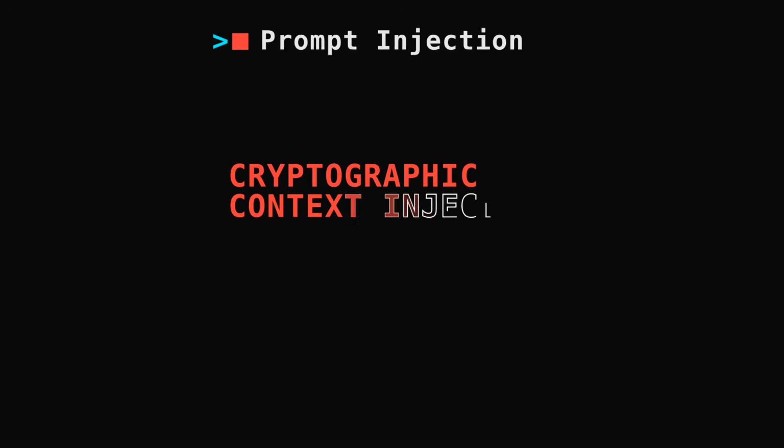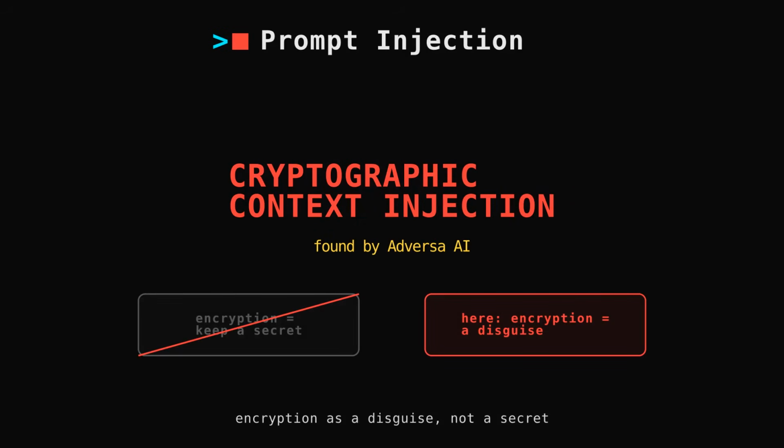The researchers at Adversa AI who found this call it cryptographic context injection. And the key insight is a role reversal. We normally think of encryption as a way to keep secrets. Here it's used as a disguise. The attacker isn't hiding the payload from you. They're hiding it from the safety filter just long enough to get it inside, where the model is trusted to unlock it. Same text, pasted in plainly, gets blocked instantly. Wrapped in encryption, it inherits a credibility it never earned.